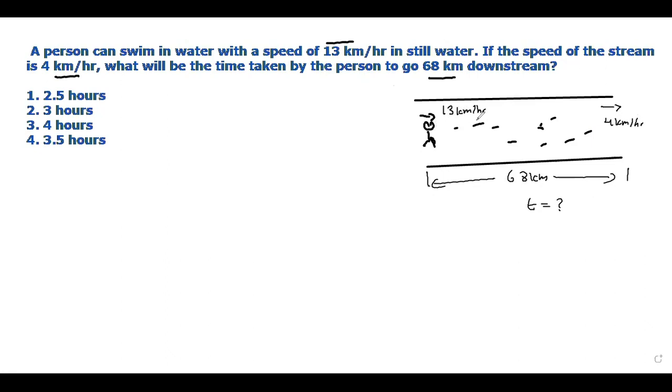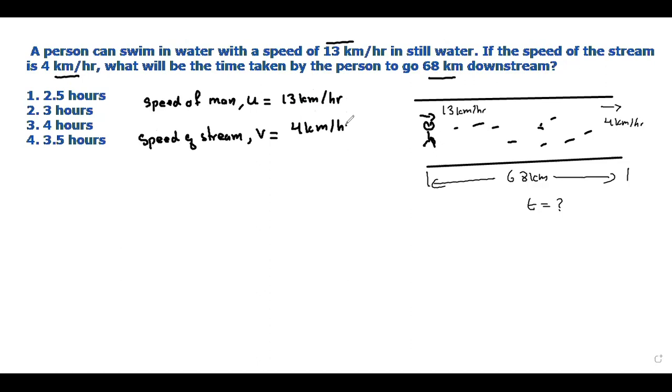The speed of the person is 13 km per hour. This is the speed of the man, represented by U, which is 13 km per hour. Then the speed of the stream, V, is given as 4 km per hour. Now, if the speed of the stream is 4 km per hour, what will be the time taken by this person to go 68 km downstream?